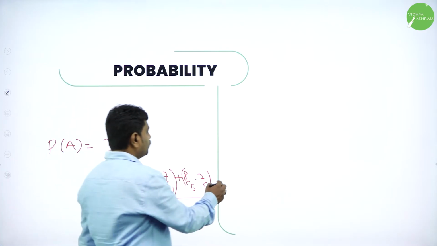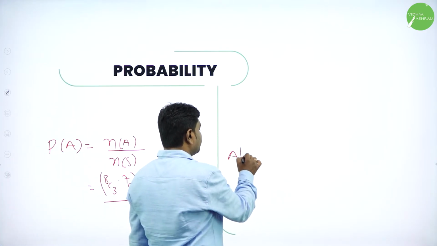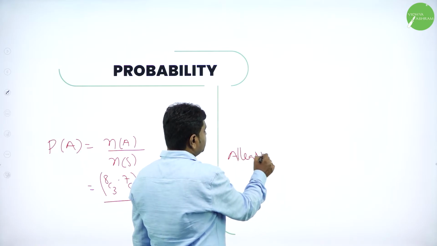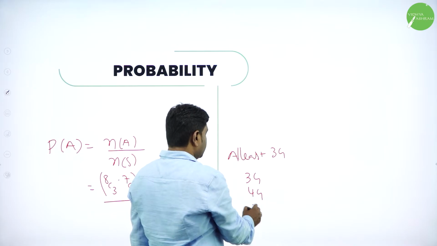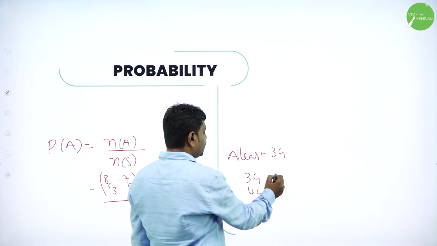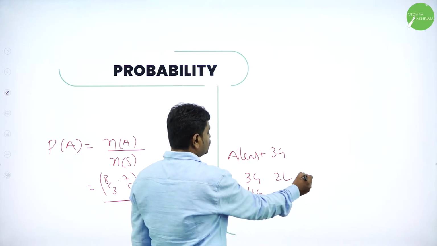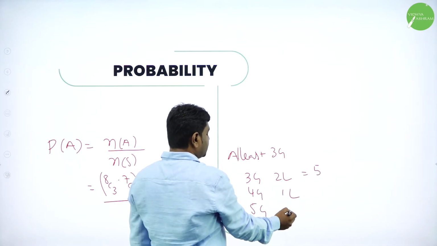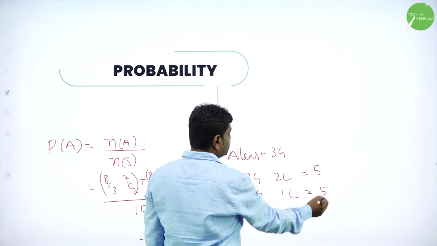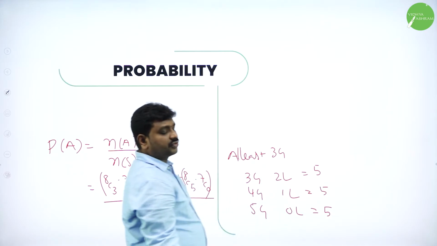So what is the logical part? At least means what? At least 3. At least 3 gentlemen means what? 3 or more. 3 gentlemen or 4 gentlemen or 5 gentlemen. So ladies will become what? Here 3 gentlemen, 2 ladies because I want a total of 5 people. Or 4 gentlemen, 1 lady. Or all 5 gentlemen and 0 ladies, because they have not given any restriction about ladies. So I hope all of you got it.